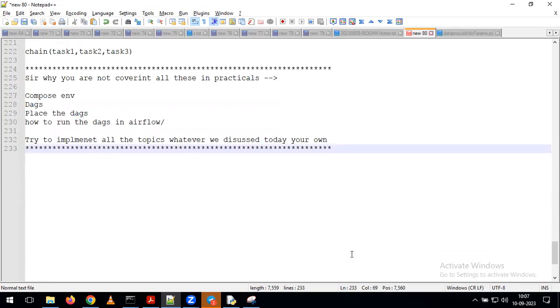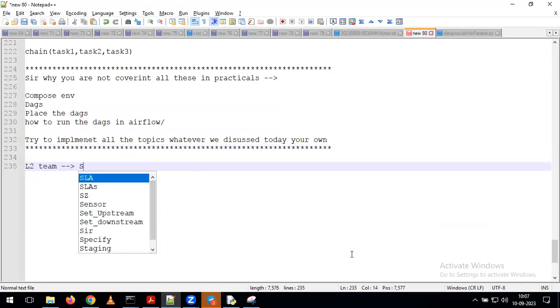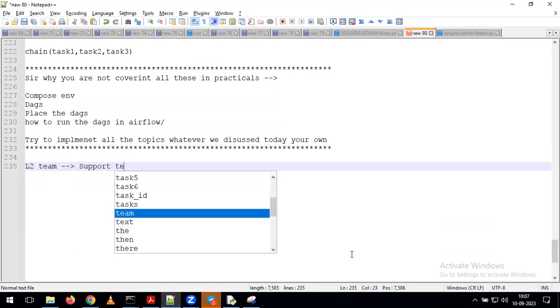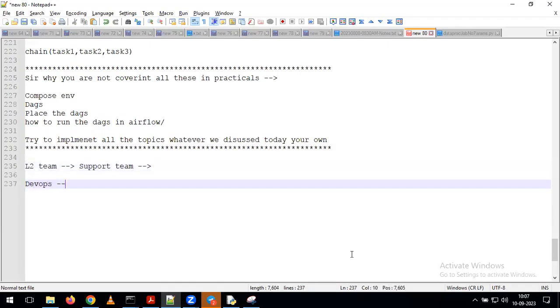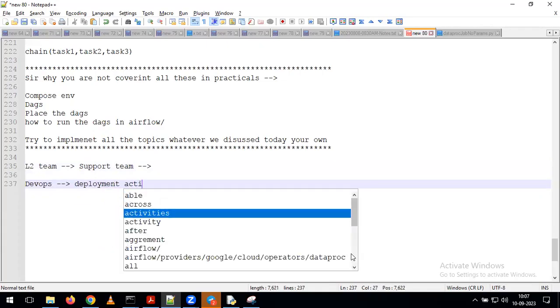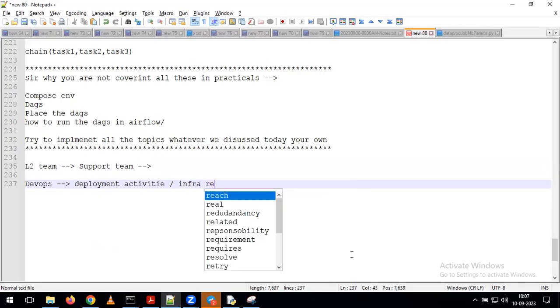Sir, support team is nothing but DevOps, right? Sorry? Support team does not mean only DevOps. We have the L2 team. In real time, we have the support team, which we can also call the L2 team. They are going to perform the job monitoring activity. The DevOps team's responsibility is to deploy the jobs, perform deployment activities, or take care of infra-related activities.